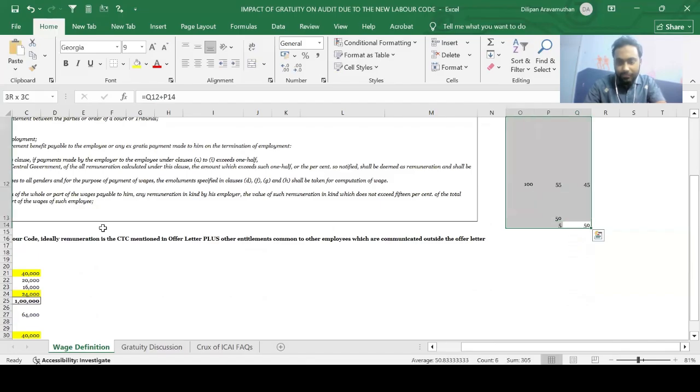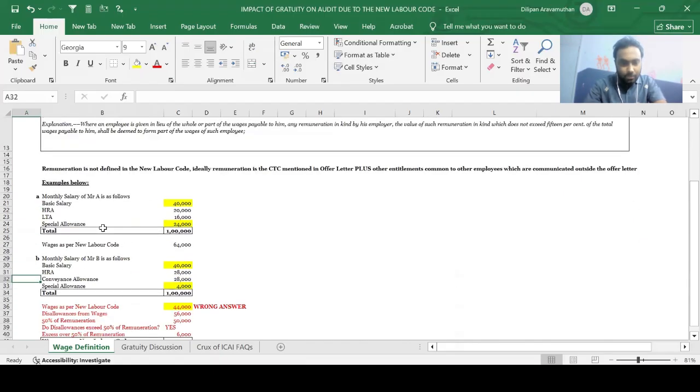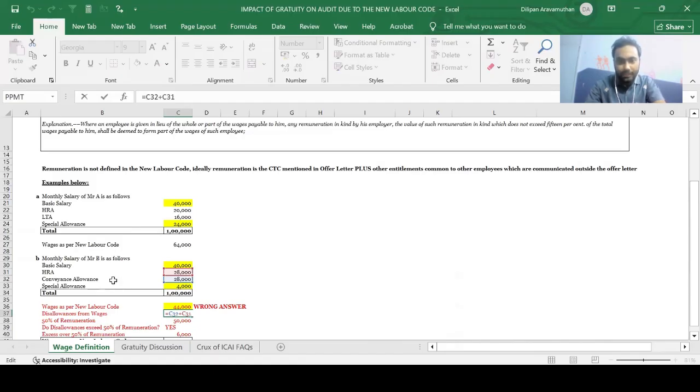So in essence, what they are trying to say is, all the items which are allowed to be included in the definition of wages should at least be 50% of the total remuneration. Coming back to our example, the disallowances from wages, basically your HRA and conveyance allowance, should not be included in the definition of wages, which comes out to 28,000 plus 28,000, 56,000, right? And what is 50% of remuneration? Your remuneration is 1 lakh, 50% of which comes to 50,000.